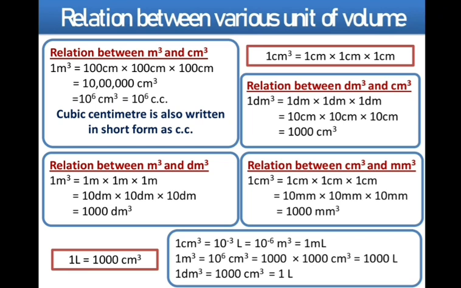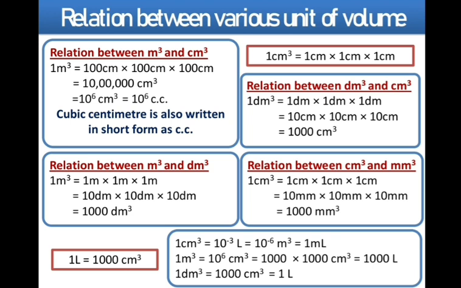What is the first relation? Relation between the meter cube and centimeter cube. We know that 1 meter cube can be written as 1 meter into 1 meter into 1 meter. Okay, and we know the relation between the meter and the centimeter, right? So 1 meter is equal to how many centimeter? 100 centimeters. So in place of 1 meter, we are going to write 100 centimeter into 100 centimeter into 100 centimeter. So we are having here 6 zeros. So we can write it as 10 to the power 6.